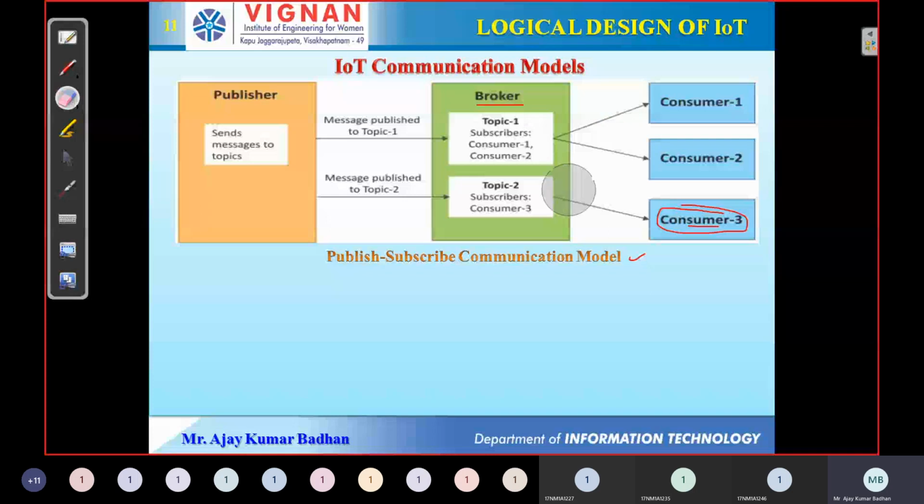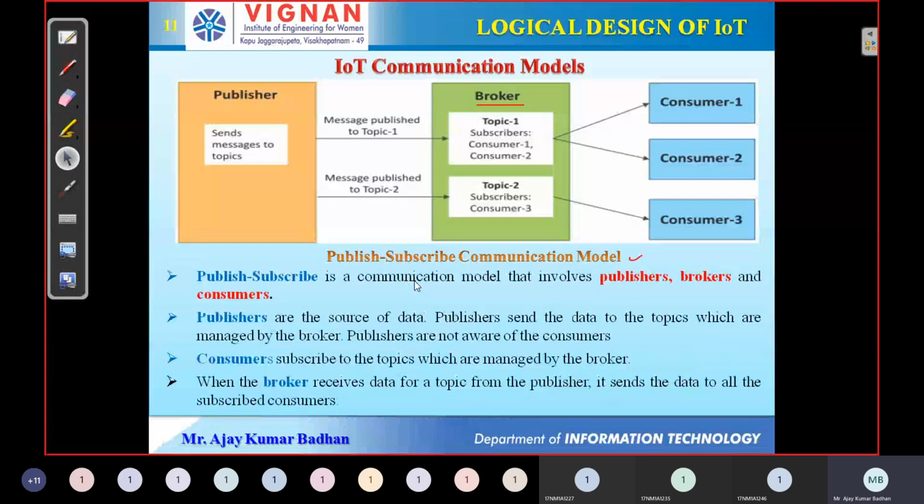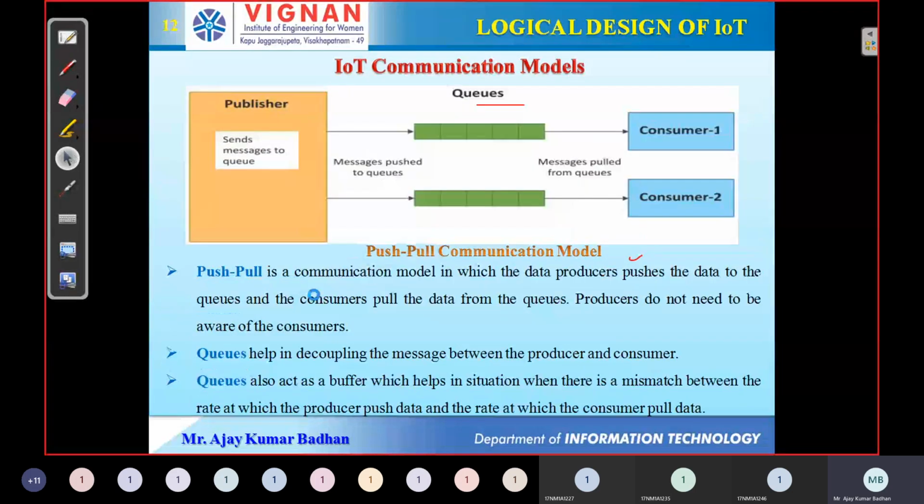So this is what we call the publisher-subscriber model, and it uses the MQTT format. MQTT is the format it actually uses. We have a publisher, broker, and consumer. Publishers are the source of data, that is our temperature sensors, which sense the data and transmit it. Consumers are the ones who want to get the information, like the users. When the broker receives the data from the topic, it will send it on. That is what has been explained here.